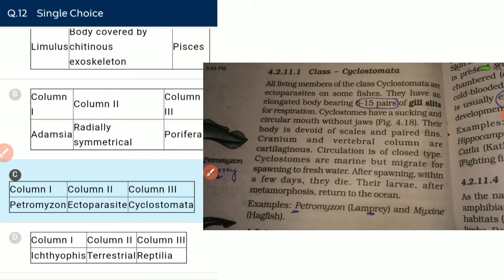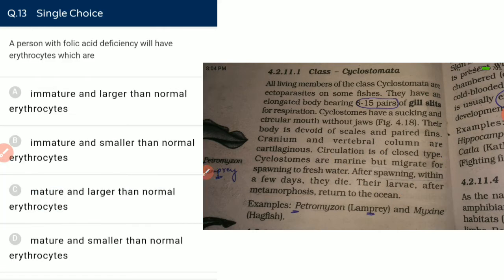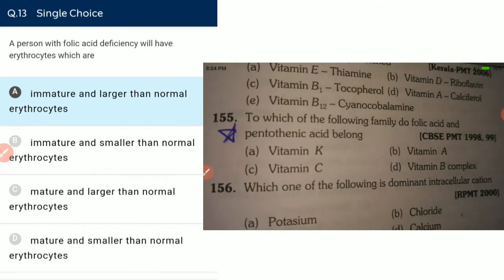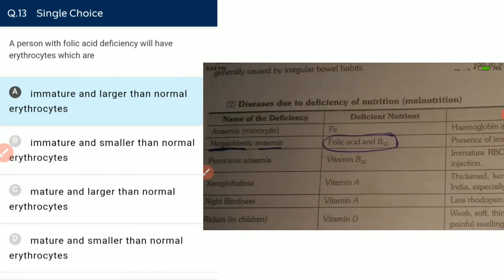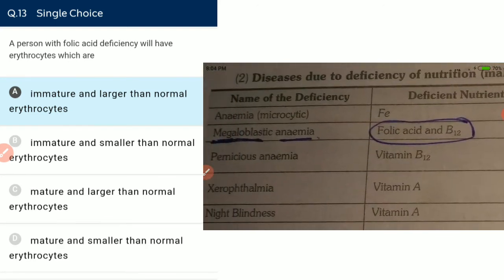Petromyzon, cyclostomata, ectoparasite. A person with folic acid deficiency will have erythrocytes which are immature and larger than normal erythrocytes. It is correct. This disease is known as megaloblastic anemia, which arises due to the deficiency of folic acid or vitamin B12. Vitamin B12 is also known as folic acid.